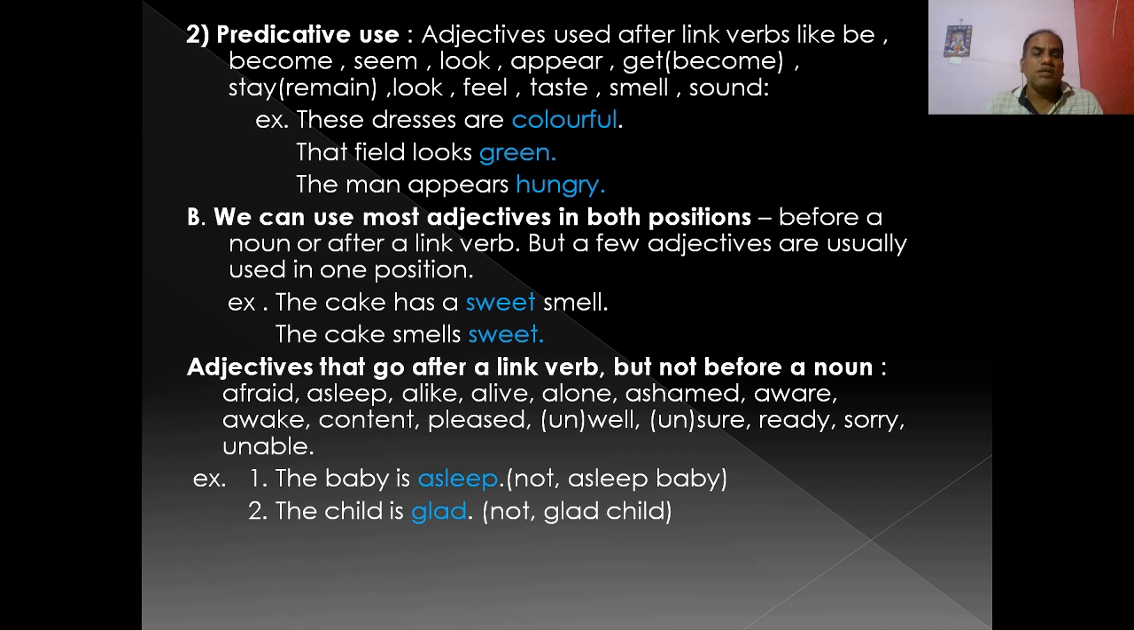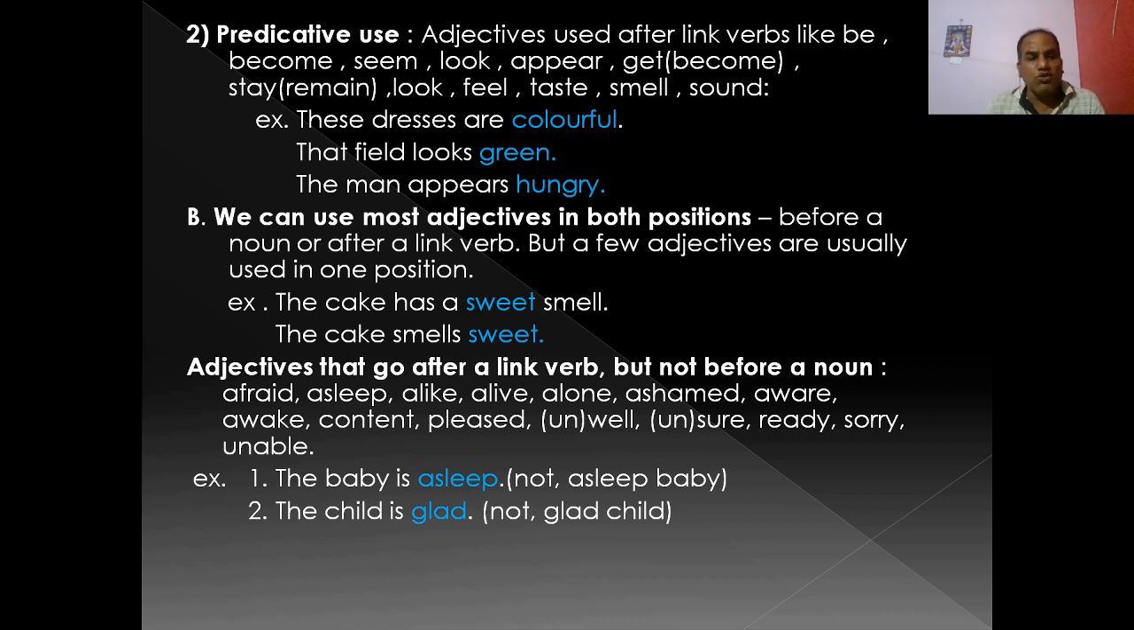Okay, you see, the cake has a sweet smell. The cake smells sweet. Here you see, in the first sentence, the adjective sweet is used before smell. So it is attributive use. It is used before the noun. But in the second sentence, the cake smells sweet, sweet is used after the link verb smells. So in the first sentence it is attributive use. In the second sentence it is predicative use.